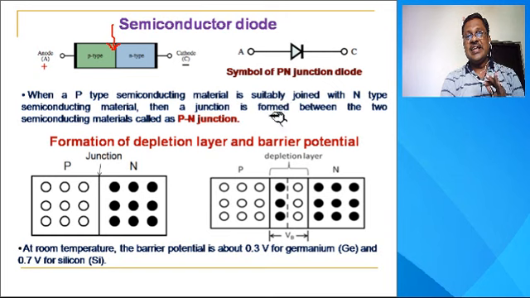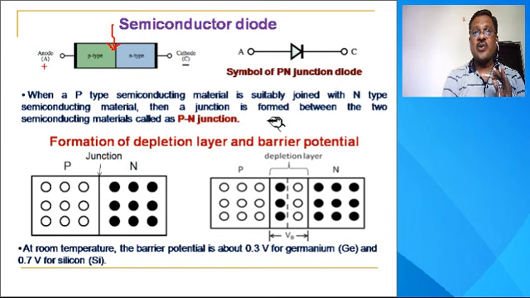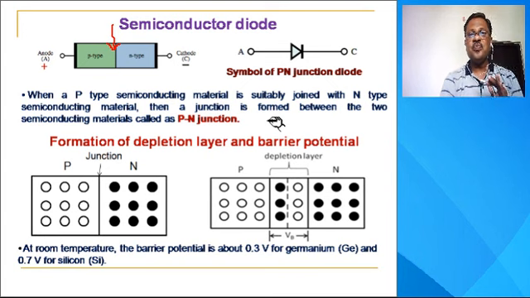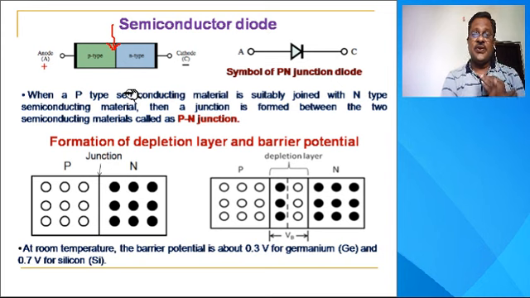Now, let us look at the formation of the depletion layer and barrier potential. We know that when p-type material is suitably joined with n-type material, a junction is formed between the two semiconducting materials. Now, look at this figure. This is the p-type semiconductor material, this is the n-type semiconducting material. The majority charge carriers in p-type material are holes, and the majority charge carriers in n-type material are electrons.